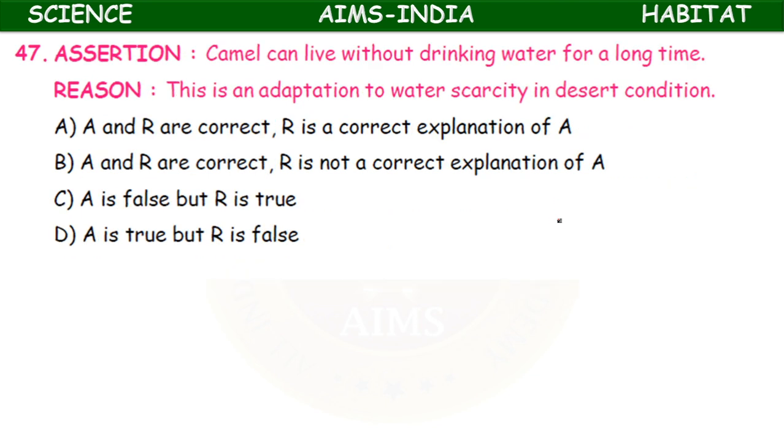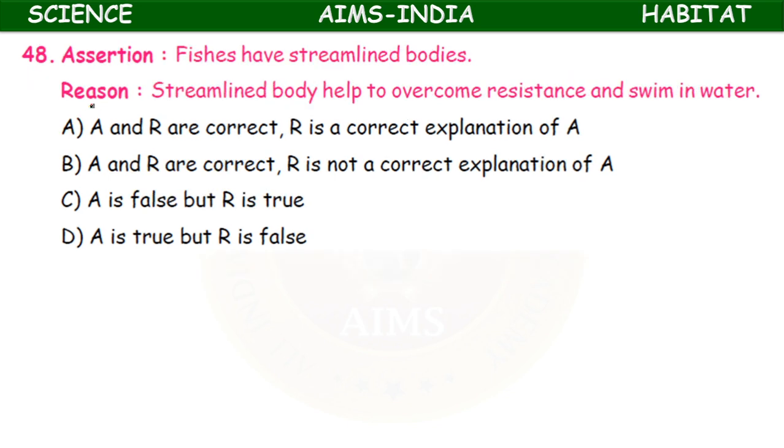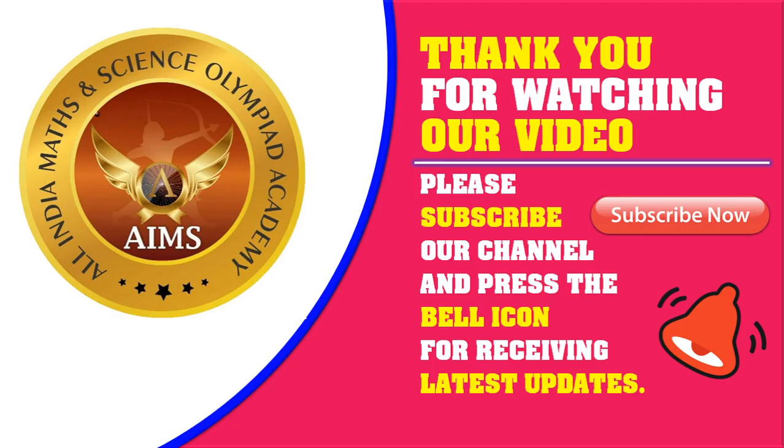Assertion: the camel can live without drinking water for a long time. Reason: this is an adaptation to water scarcity in desert conditions. Okay. Assertion and reason are true and reason is the correct explanation of assertion. Next, assertion: fishes have streamlined bodies. Reason: streamlined body helps to overcome resistance and swim in water. Okay, here also both assertion and reason are correct and the reason is the correct explanation of assertion.